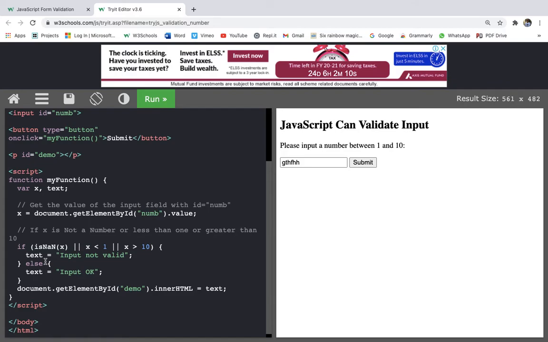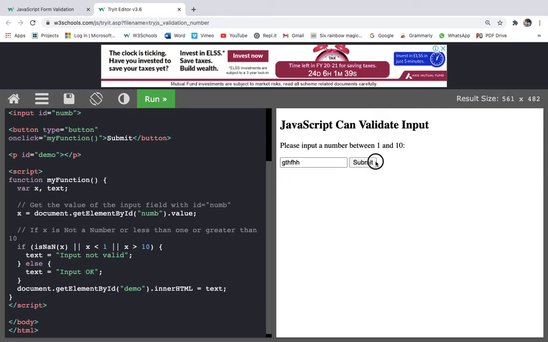So how can we get it? We don't want this value x to be not a number. It should be a number. We want that number to be greater than 1, and we want that number to be less than 10. Then only it will give "Input OK", else it will give "Input not valid".